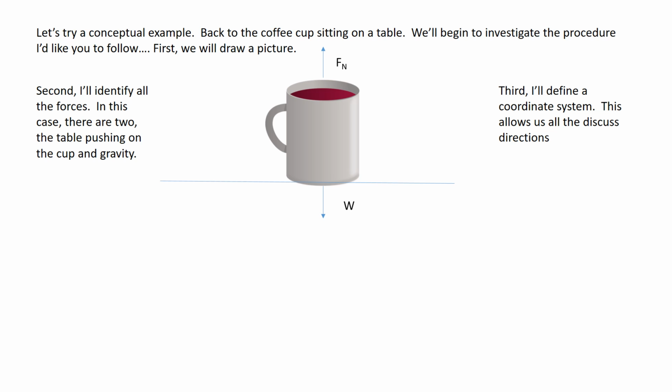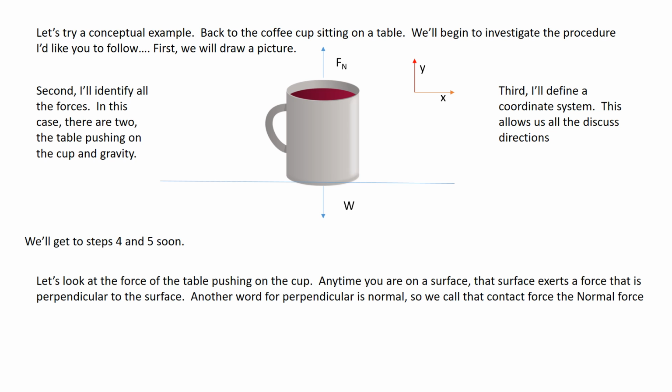Third, I'm going to define a coordinate system. This allows me to discuss all the relevant directions and to make some math. I usually just make an XY coordinate system where my arrows point in our traditional X or Y directions. I'll get to step 4 and 5 soon. This is enough for right now.